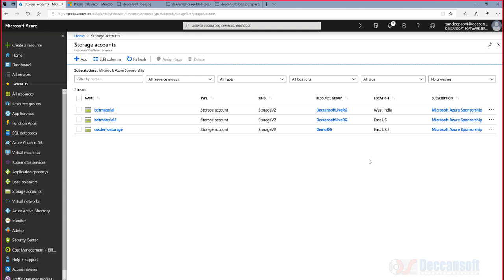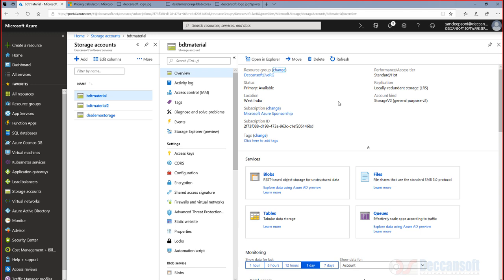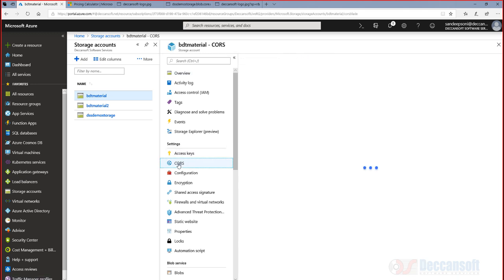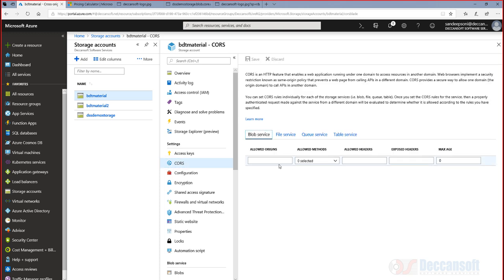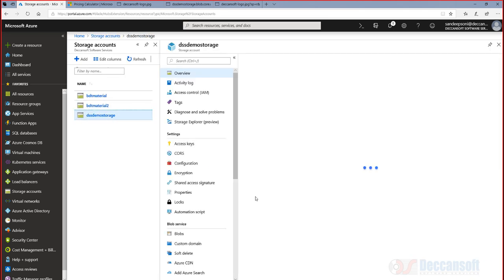But what is important is that best.nettraining.com is a different URL, and the URL of this storage is different. Their endpoints are different. So this storage would not allow the access unless we provide CORS here. We are not accessing through JavaScript, that's why it is fine. We are constructing the URL on the server and rendering it. But if through JavaScript we are performing any kind of operation on a storage, then we will have to provide the URL of the site where the JavaScript is used. So be careful on that CORS thing.